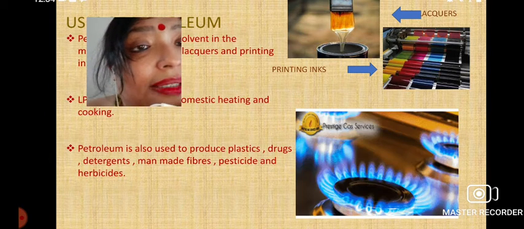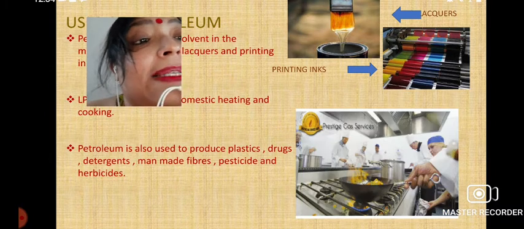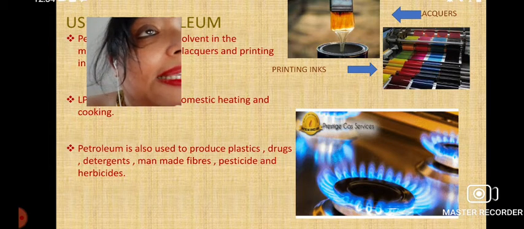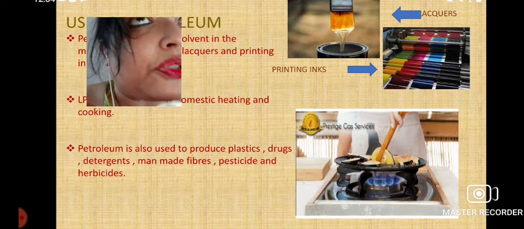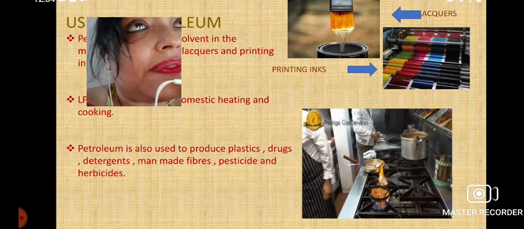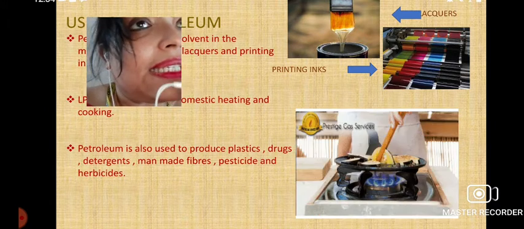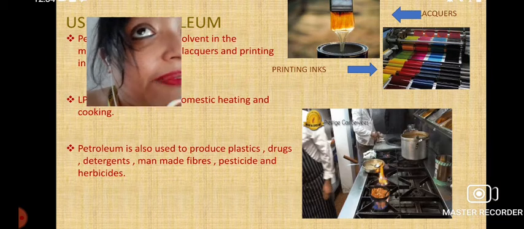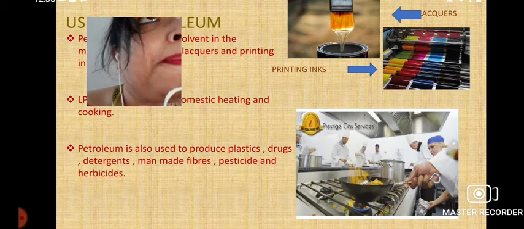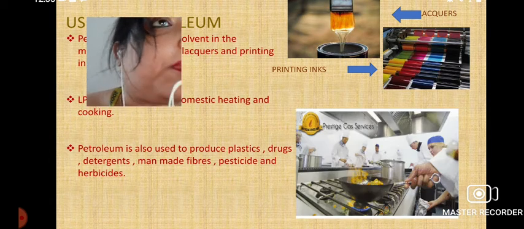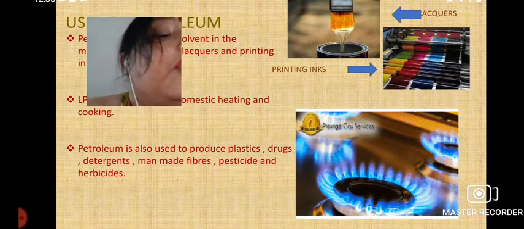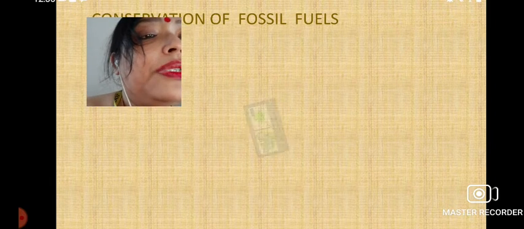Okay, so we had seen in the different fields, in daily life as well as daily life work, that different types of activities can take place with the help of the products obtained from petroleum. So we had learned the different uses of petroleum as well as the different uses of the coal.